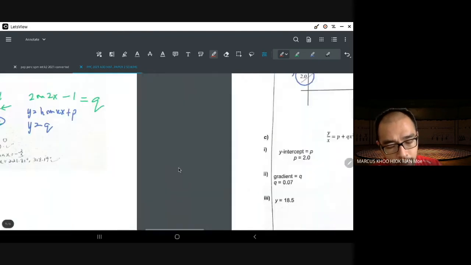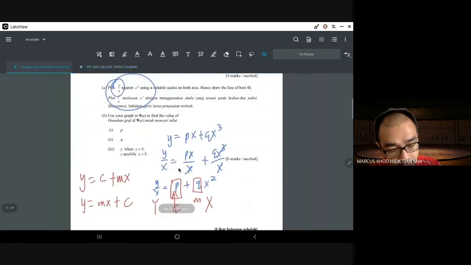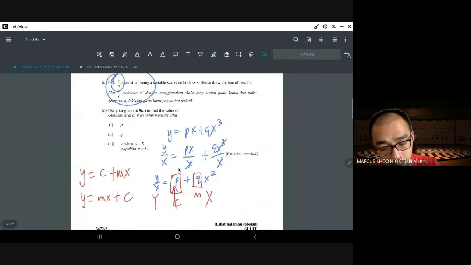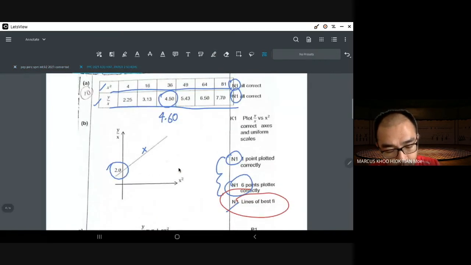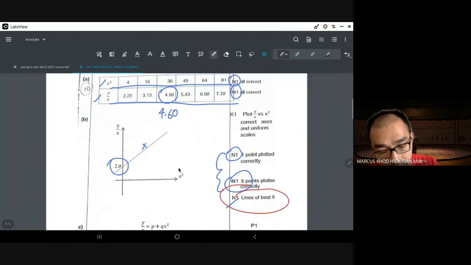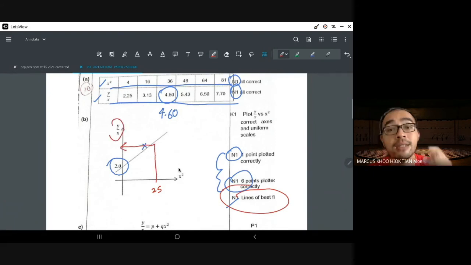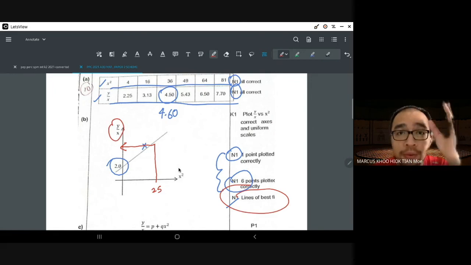And then the value of y when x equals 5. Okay, x equals 5 means you have to find x squared equals 25, right? Then you find this value, and whatever value you get here, remember that it is y over x, not y.